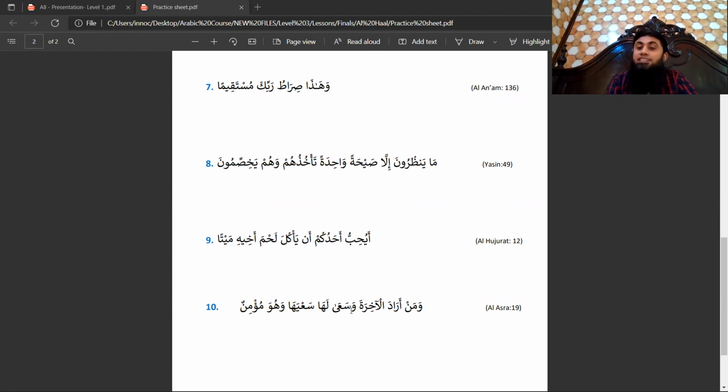So this waw is telling you that the sila part is still connected. So waw will be called atifa, and sa'a is again fail madi. It has a built-in fail, and that built-in fail will be huwa.